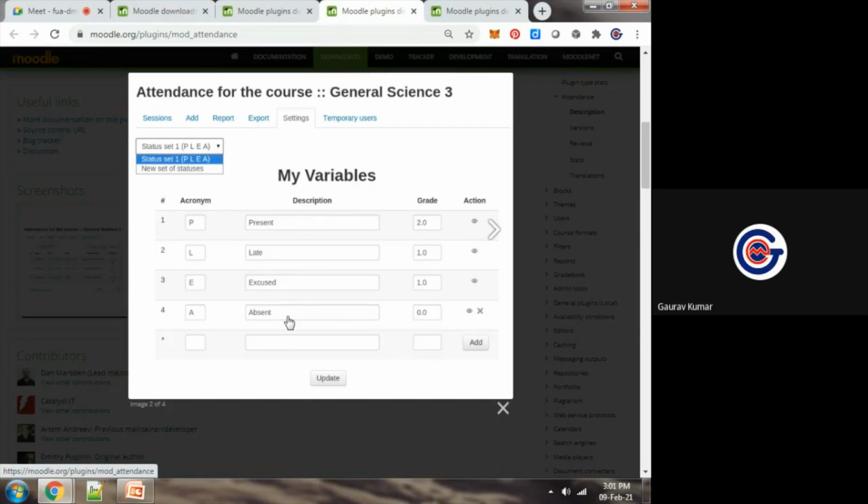Suppose in between present and absent, we want to integrate late, excused, or medical leave, or short leave. So it is fully customizable. For present, 2 points, for absent, 0 points, for excused and late, 1 point. Suppose if we are taking medical as 0.5, like this. So whatever criteria we want to set for our organization.